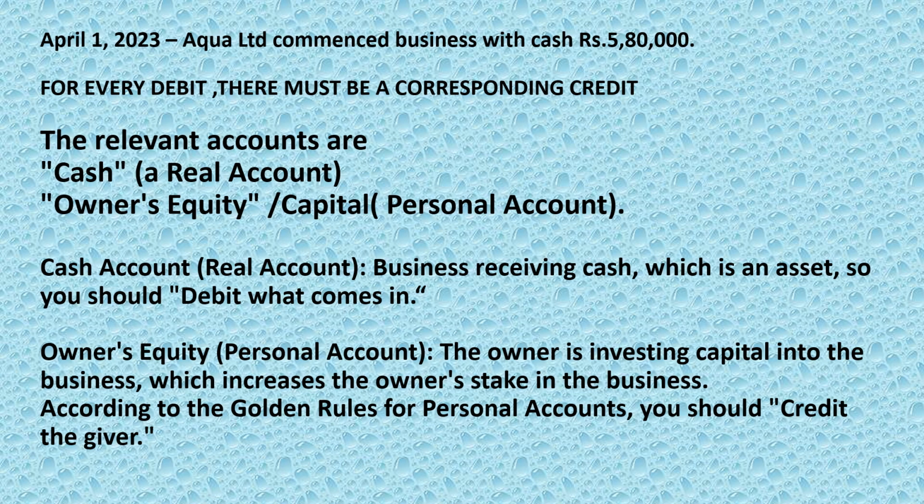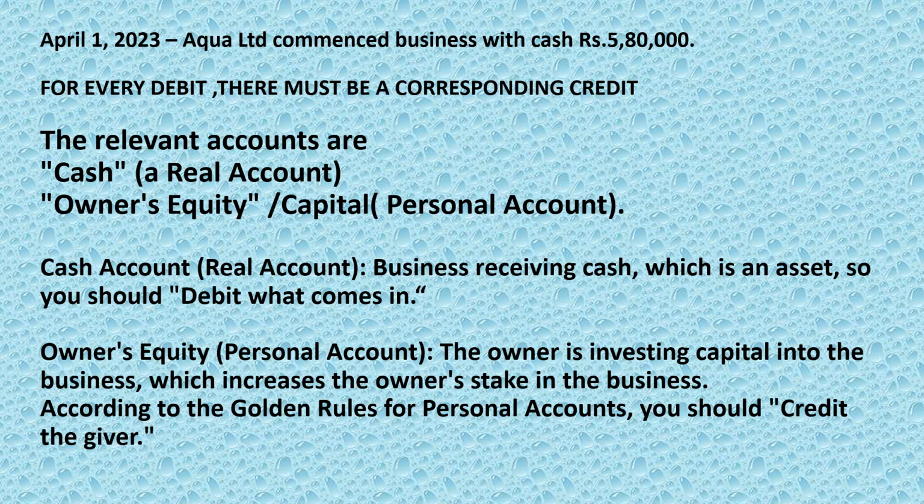Next, what is the next account? The next relevant account is the capital account. How is it the capital account? Because this is the cash brought in by Aqua Limited. The cash is being received by the business, but the same cash is not being kept idle. It has been invested in the business for the welfare of the business. So once the cash is invested in the business, it becomes capital.